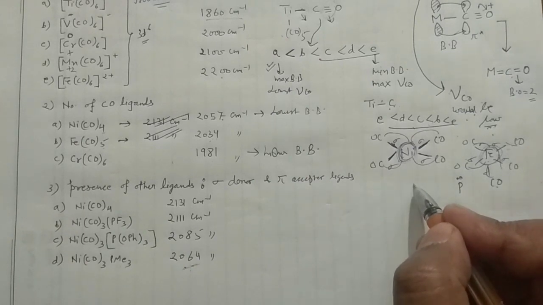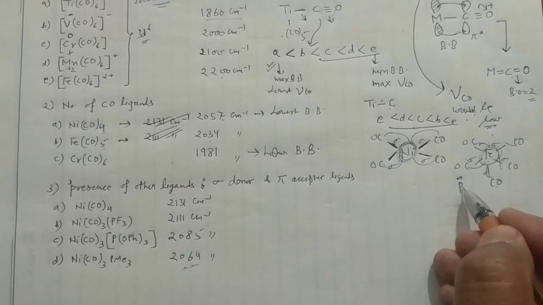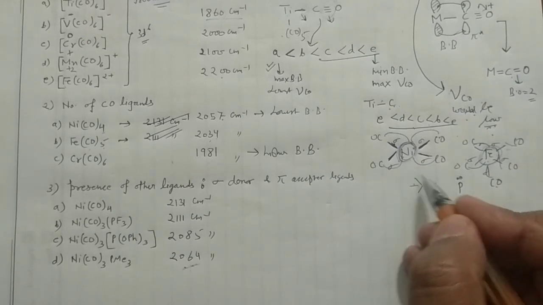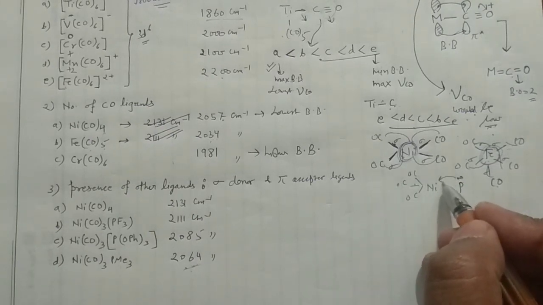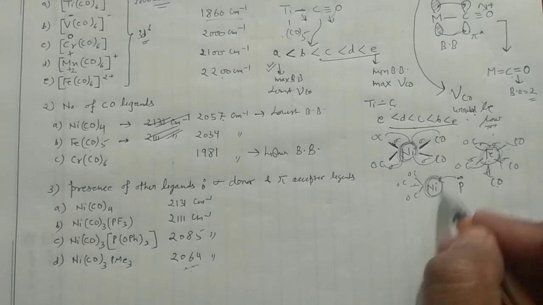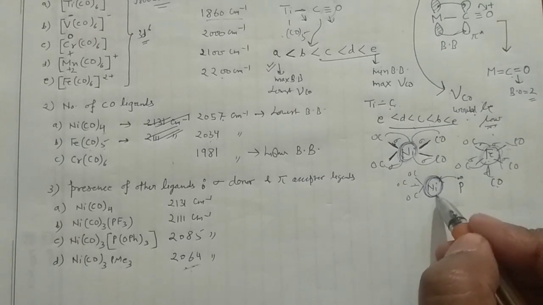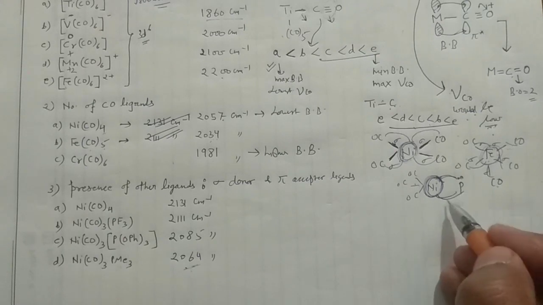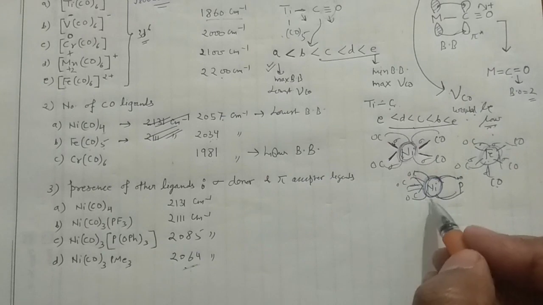If this is phosphorus and here you have nickel, when it donates electron density to the nickel, the metal has increased electron density, and it will form back bonding with the carbonyls, not with the phosphorus. When back bonding increases, the vibrational frequency decreases.